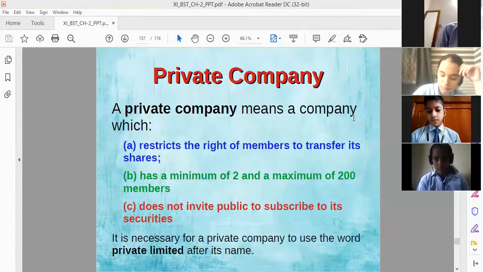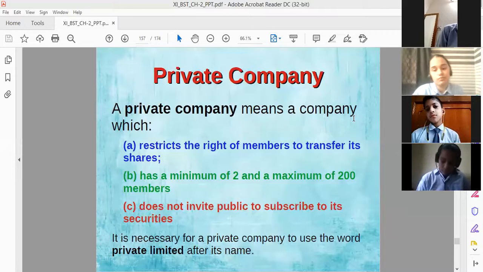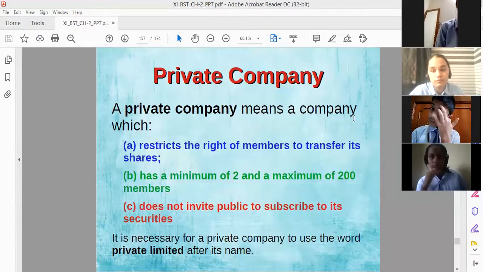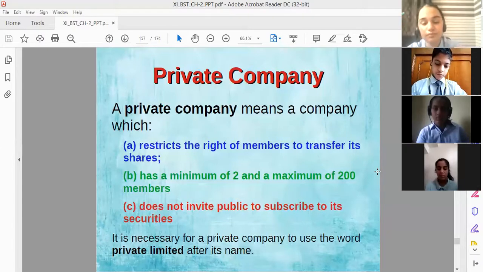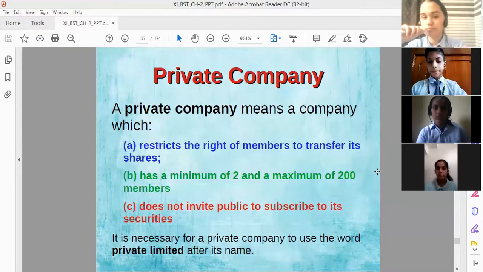It issues shares only to its members. Whoever are its own members, it issues shares only to those members. It does not deal with the outsiders, the public, and in fact does not issue the shares to the public. It is necessary for a private company to use the words private limited after its name. Suppose Ram Private Limited, Mohan Private Limited, which means whatever the name of the company, they have to mention the words private limited along with the name of the company, so that it can be easily identified by people that this company is a private company.